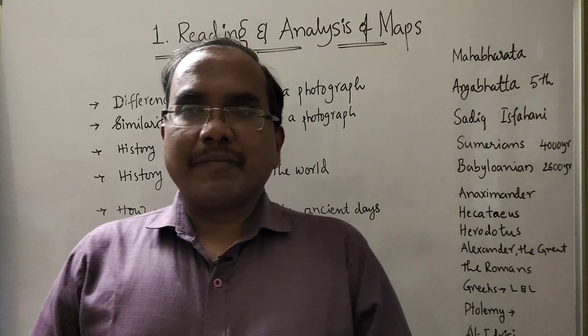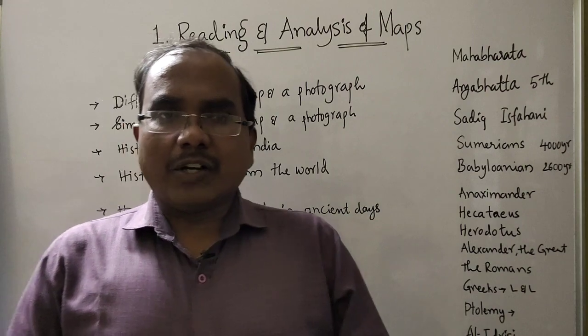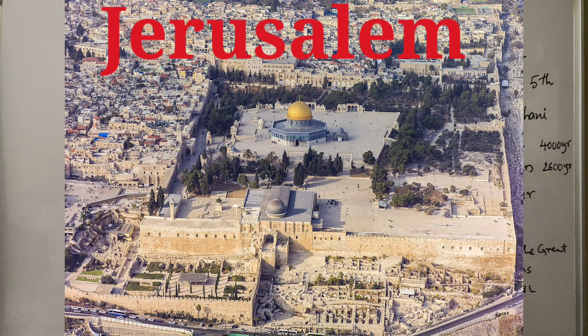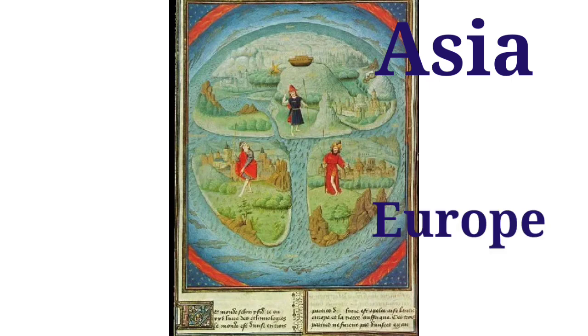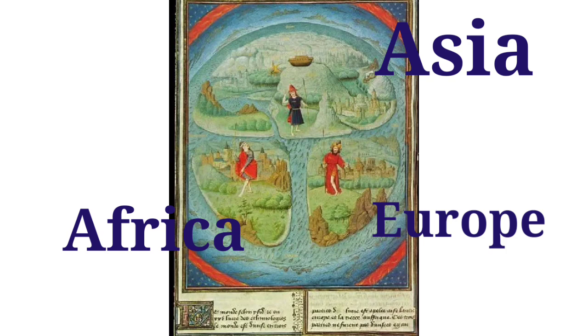They believed that their prophet Jesus Christ was born in Jerusalem. Jerusalem was in the continent of Asia, so they put that continent in the middle, and it is somewhat bigger. The other 2 continents, Europe and Africa, were put down in the south and in a smaller size compared to the Asian continent.